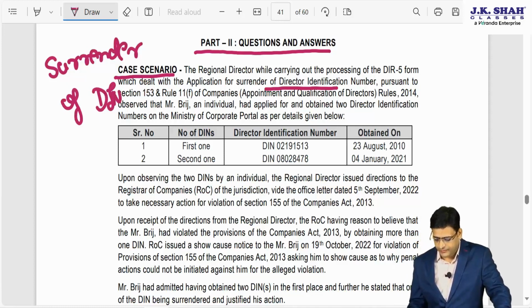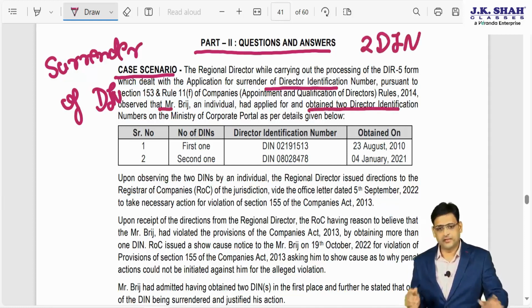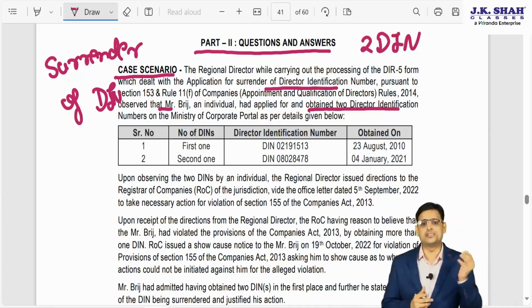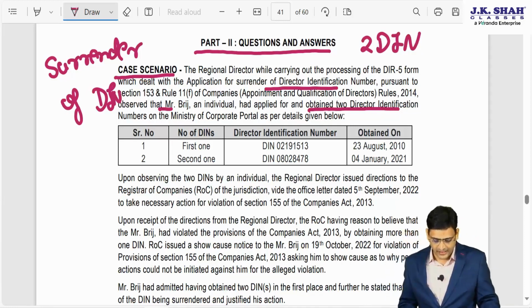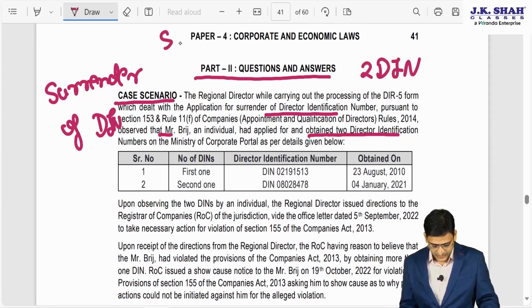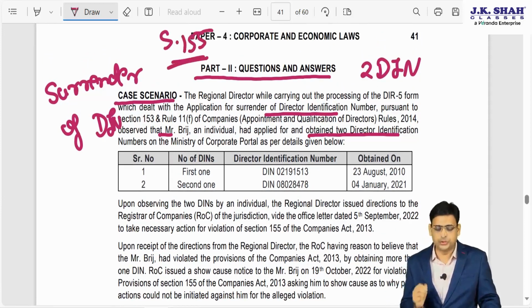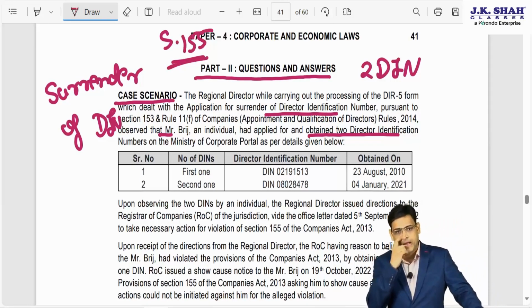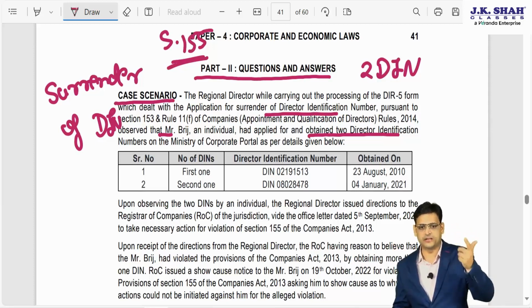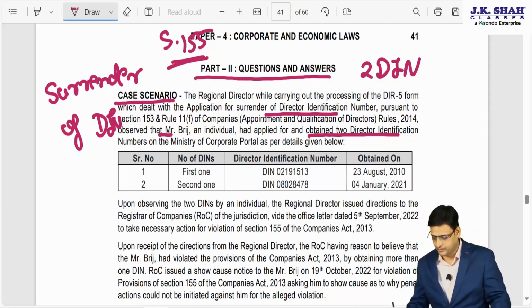Pursuant to section 153, observe that Mr. Bridge, an individual, has applied for and obtained 2 DINs. Whenever you read any case scenario, you should always try to find out which section is involved. For example, they are talking about section 155. Section 155 says that you cannot have 2 DINs, you can have only 1 DIN, and Mr. Bridge has obtained 2 DINs. So we can interlink this: the Companies Act provision of section 155 is coming over here.